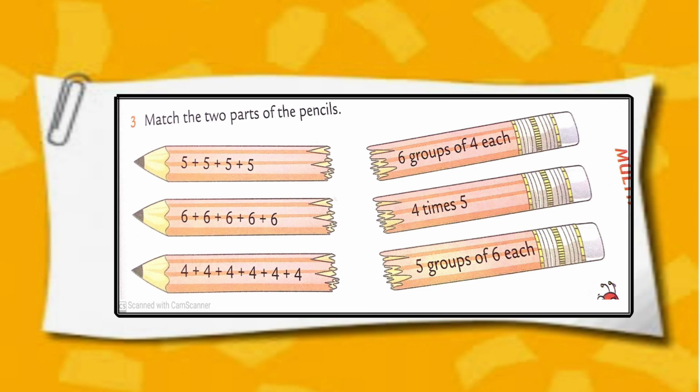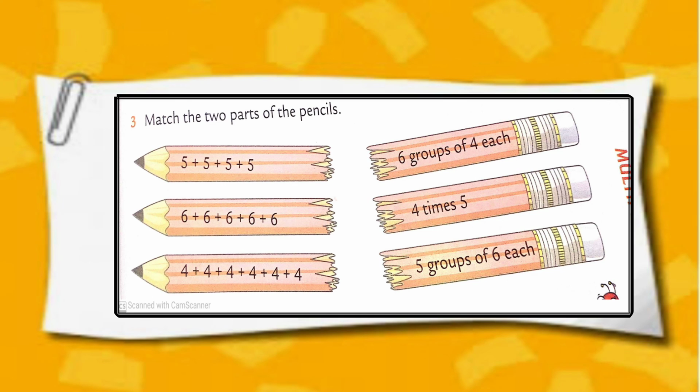Leave one line and then write 5 groups of 6 each. I hope you all are writing with me.